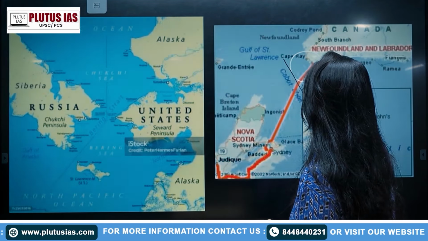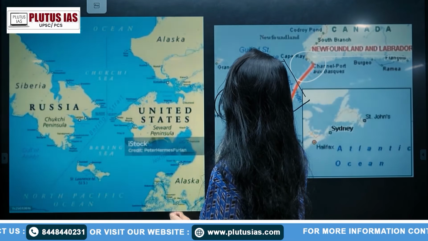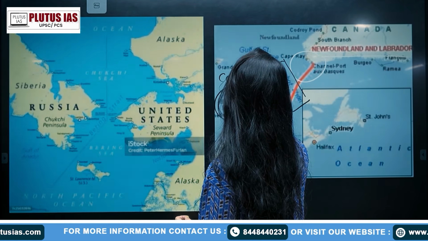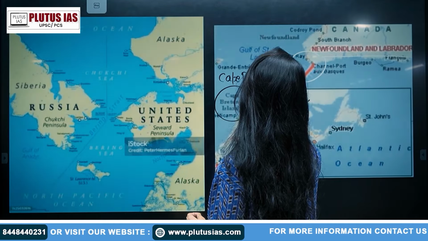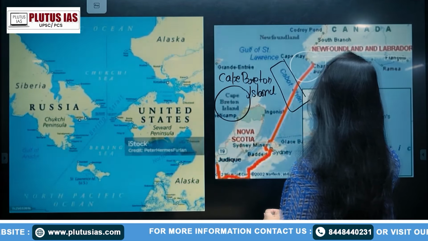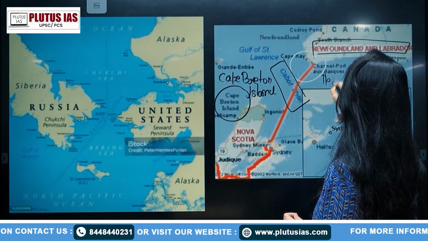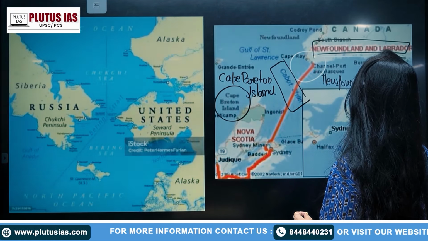Apart from that, there is a strait, Cabot, lying between Cape Breton Island. This is the Cape Breton Island. It is towards the northeast side of Canada, and then there is Newfoundland and Labrador.